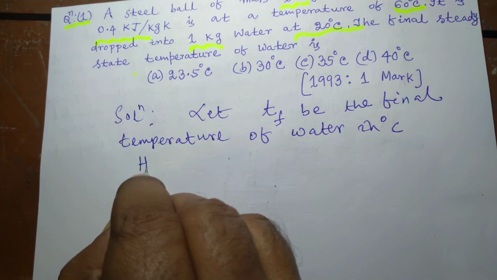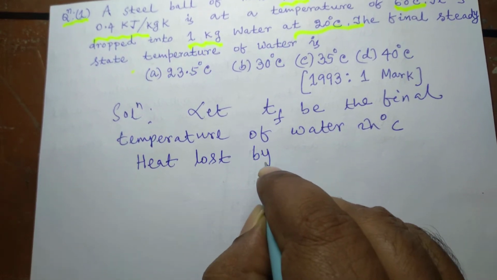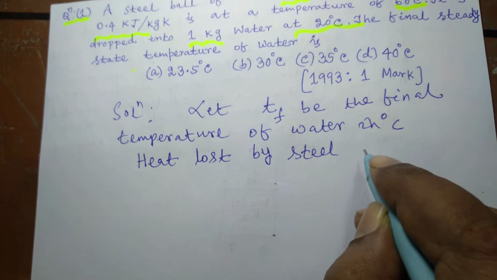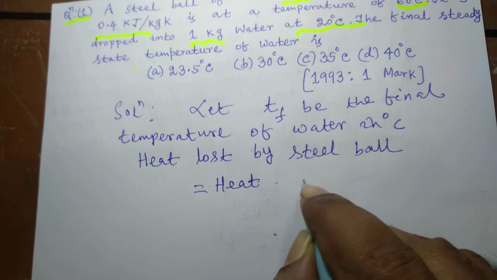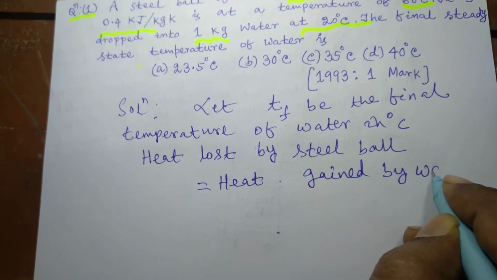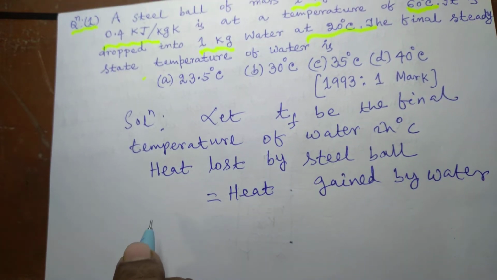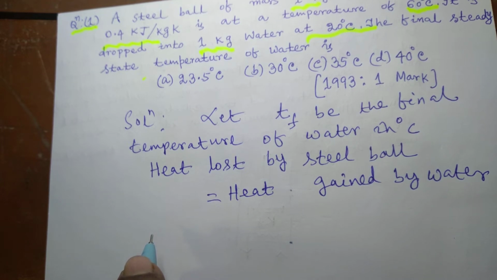Then we have to apply: heat lost by steel ball is equal to heat gained by water. So we know that Q is equal to M into S into delta theta, where M is the mass of an object, S is the specific heat of an object, and delta theta is the temperature change in the object. Heat transfer Q is equal to M S delta theta.